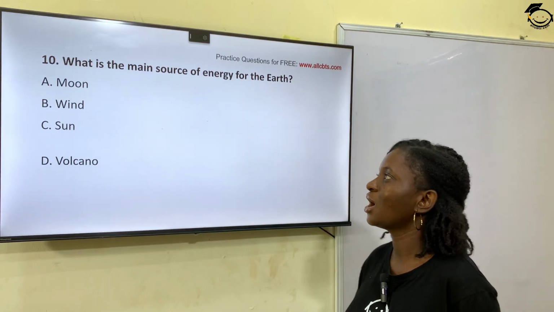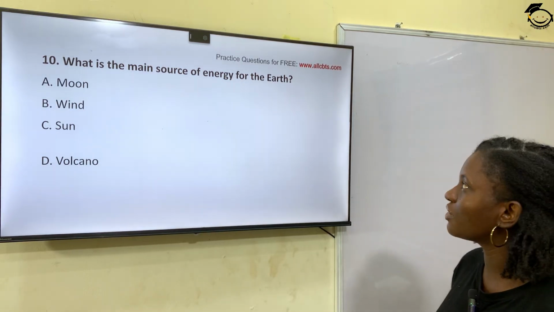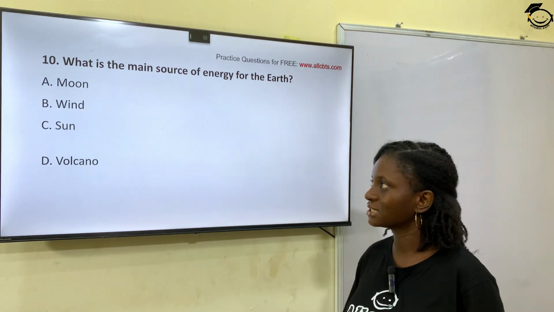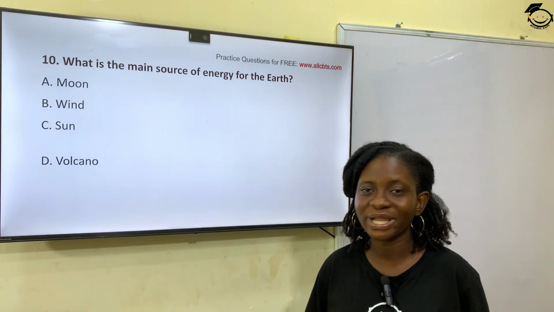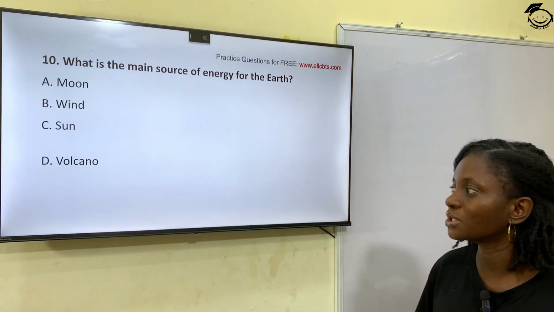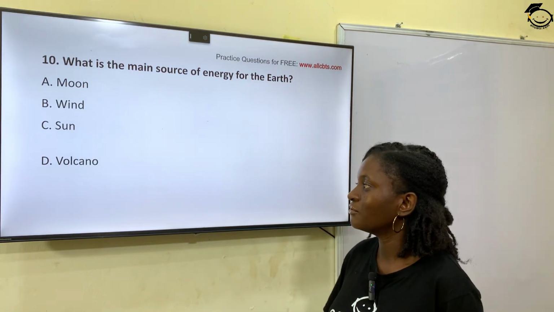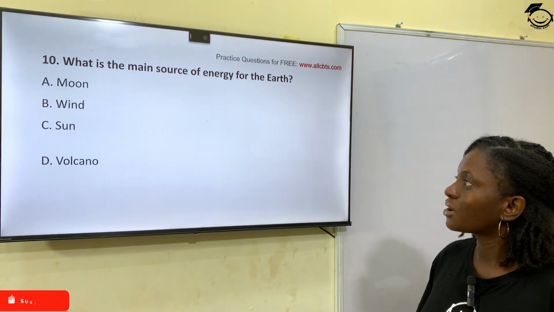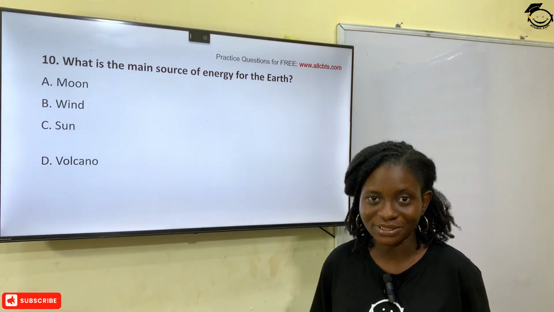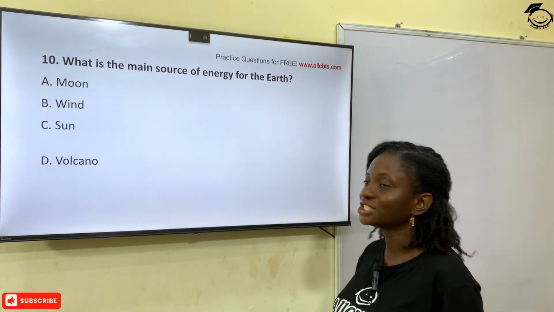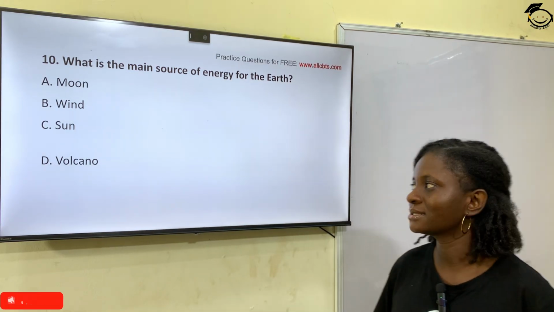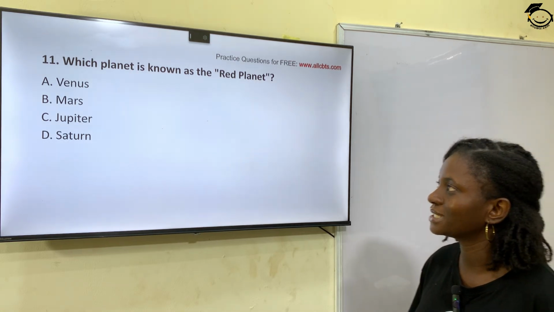Question 10. What is the main source of energy for the Earth? Option A, moon. Option B, wind. Option C, sun. And option D, volcano. The correct answer is sun. We all know that the sun is the main source of energy for the Earth. Option C is the correct answer.